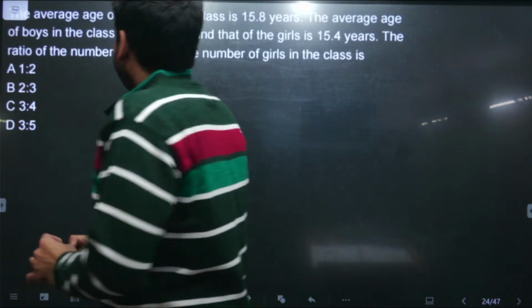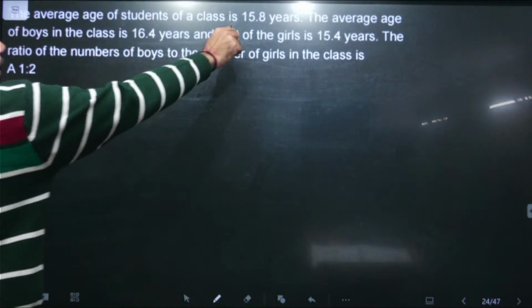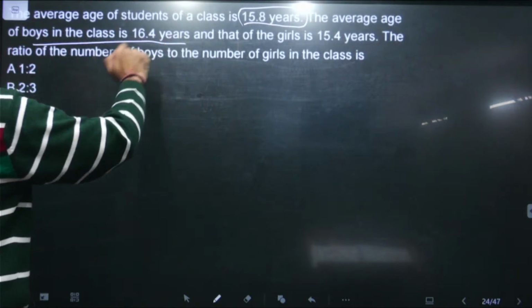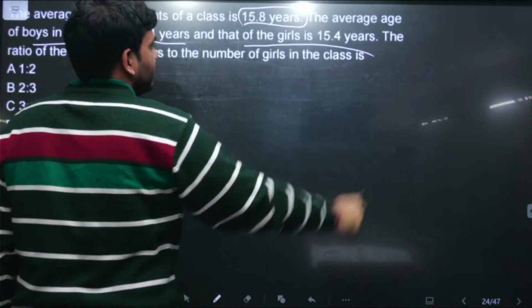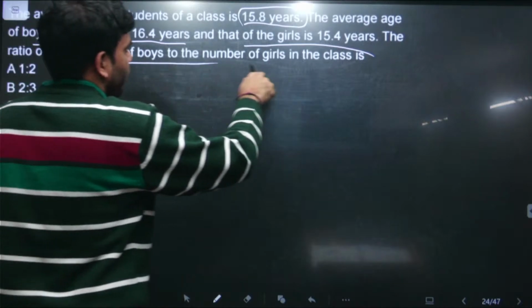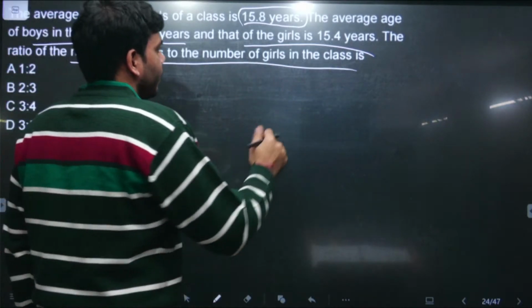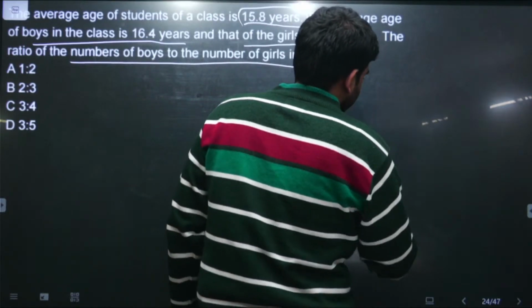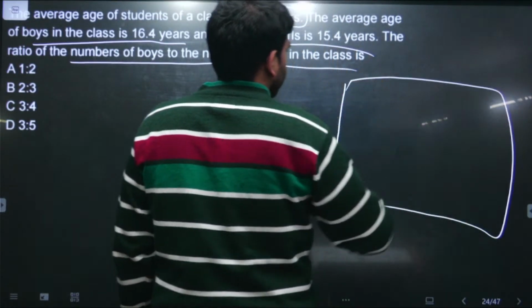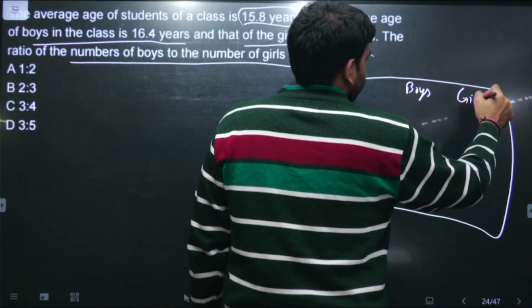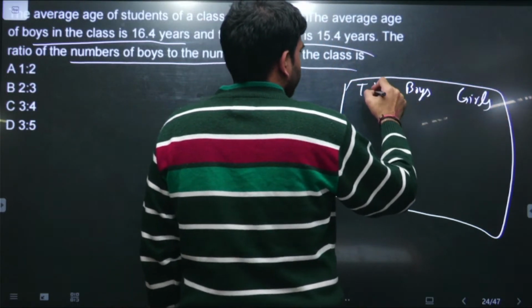So next question is, the average age of students of a class is this much, average age of boys in the class is this much, and average age of girls in the class is this much. What is the ratio of number of boys to the number of girls in a class? It's a very simple question. इसको एक बार मैं diagram बना ले, मतलब let's make a table out of this thing. What they are saying is, we have boys, we have girls, और एक हमारे पास total है.